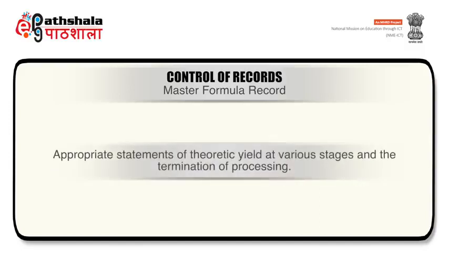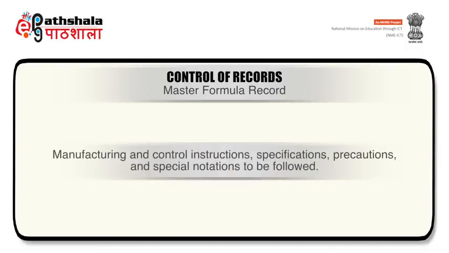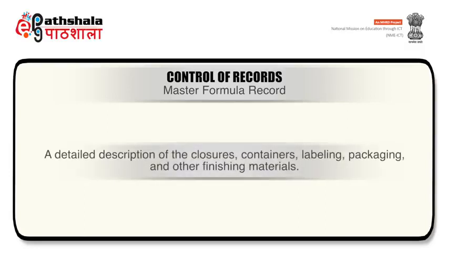Further, master formula record should also have appropriate elements of theoretic yield at various stages and the termination of processing. It should also have manufacturing and control instructions, specifications, precautions and special notations to be followed. Last but not the least, it should have a detailed description of closures, containers, labeling, packaging and other finishing materials.